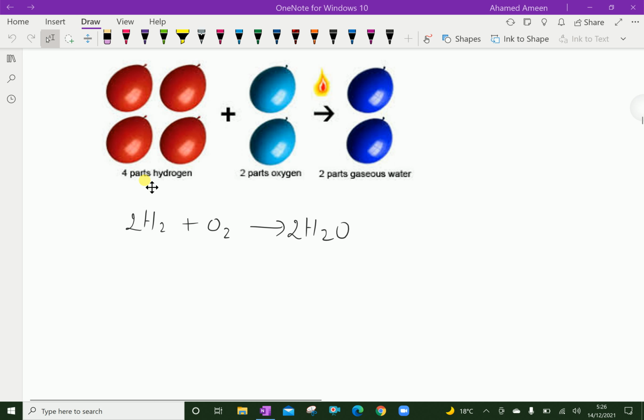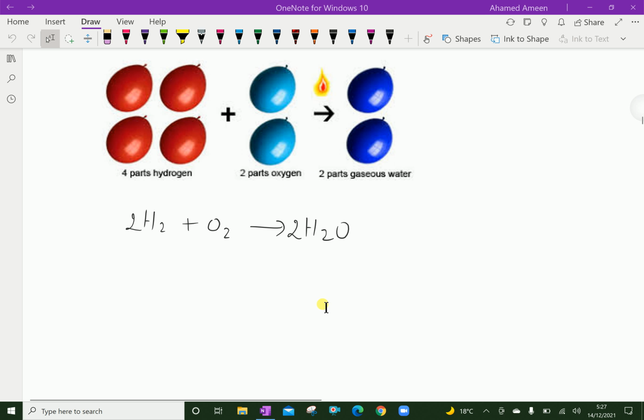Here, the ratio of hydrogen and oxygen is 4:2, that is, further it shows 2:1. That means hydrogen and oxygen in the ratio of 2:1 give 2 parts of gaseous water.